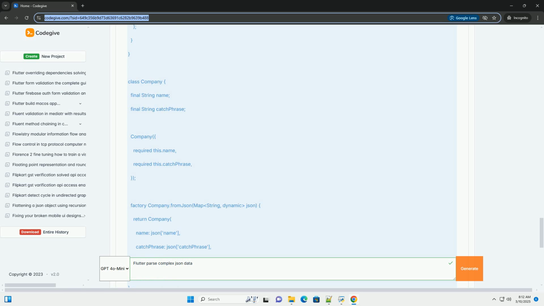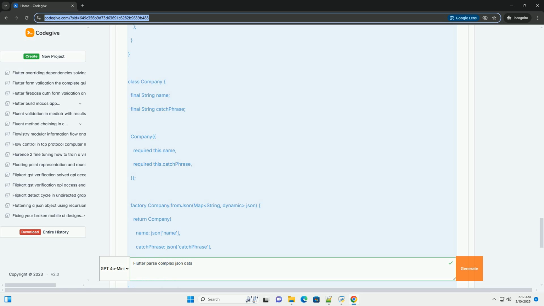json_serializable. This package allows you to define Dart classes and then automatically generate code to convert them to and from JSON. build_runner. This is a tool that generates code based on annotations in your Dart code. It's used in conjunction with json_serializable to automatically generate the JSON serialization code.